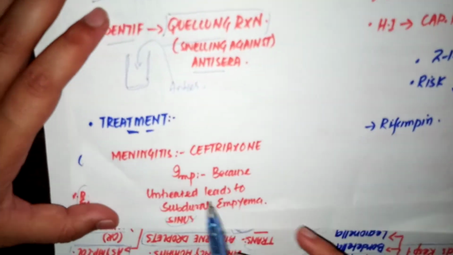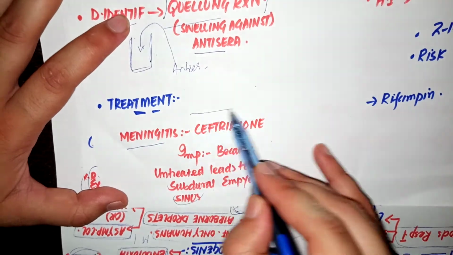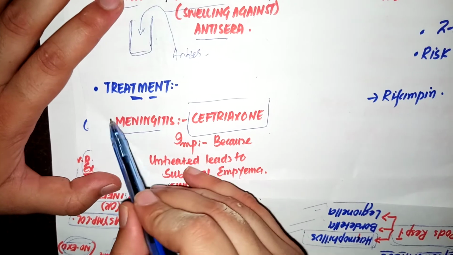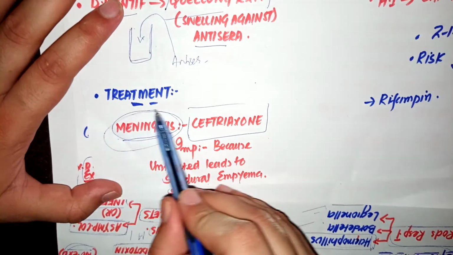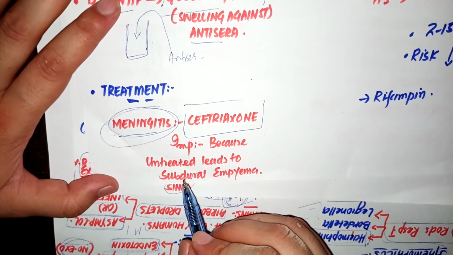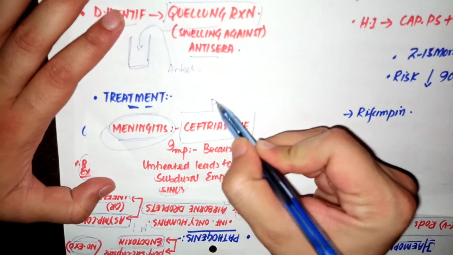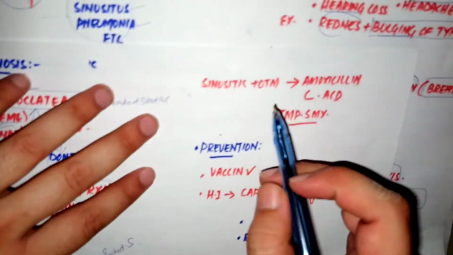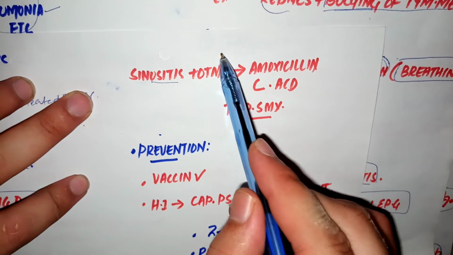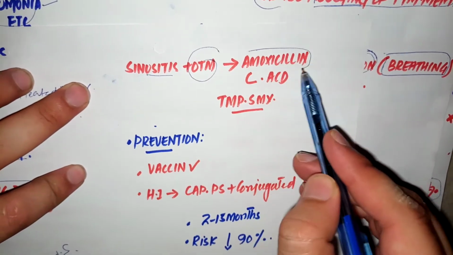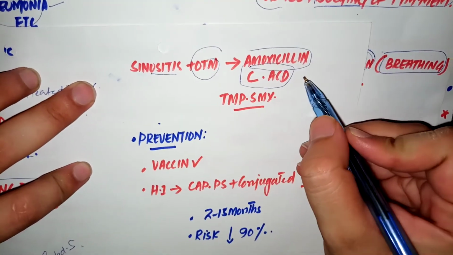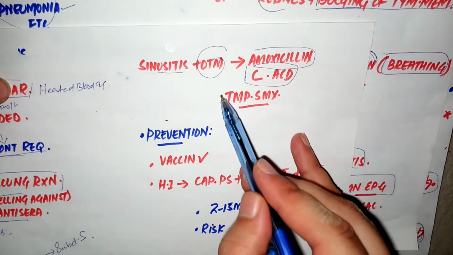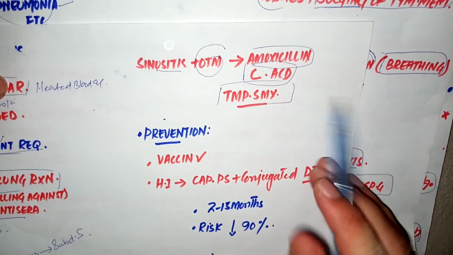The treatment for meningitis is ceftriaxone, which is a third generation cephalosporin. Note that immediate treatment for meningitis is important because when left untreated, it can cause subdural empyema, which is basically formation of pus in the subdural space. The treatment for sinusitis and otitis media includes amoxicillin plus clavulanic acid, which comes in a formula of co-amoxiclav. Trimethoprim and sulfamethoxazole can also be used.